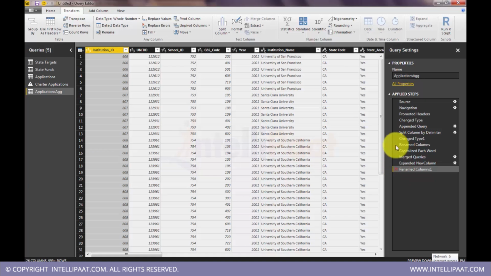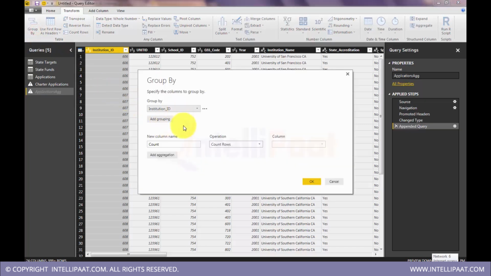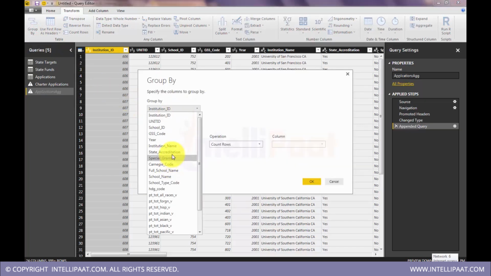Before doing that, I don't want to have all these operations, like adding that conditional column, capitalizing, renaming columns. Yeah, change, split columns, yes, leave it till there. Actually I don't need split columns also. Split by delimiter, append query, yes, keep data up to here. On top of this, now go and compose the aggregation. So this is still referring to this data set. Now on this I'll do group by institution ID, no, not institution ID, institution name.